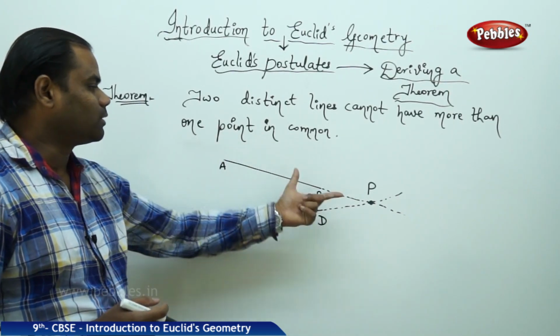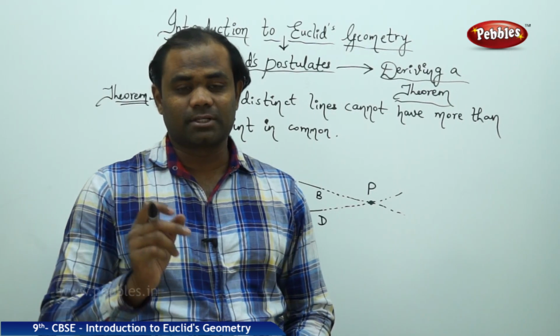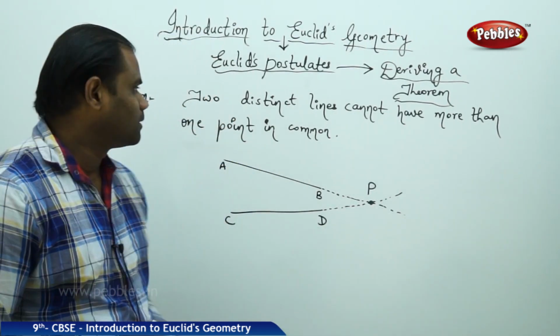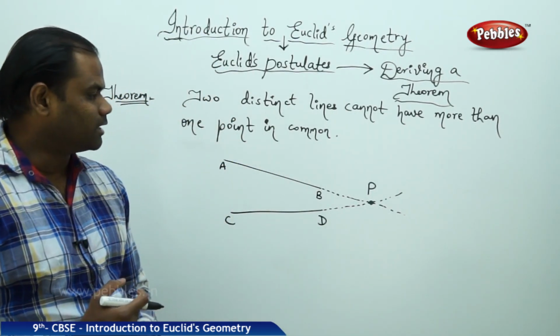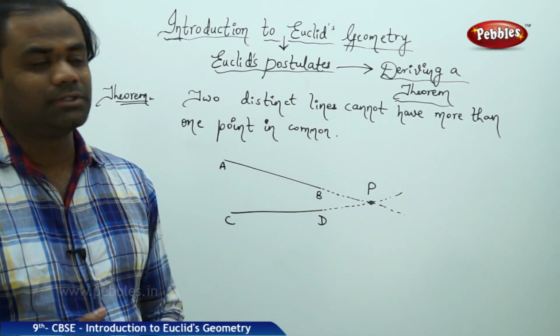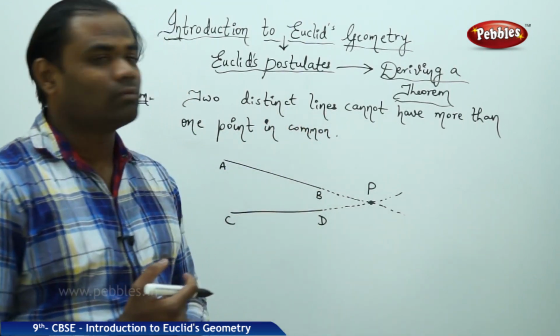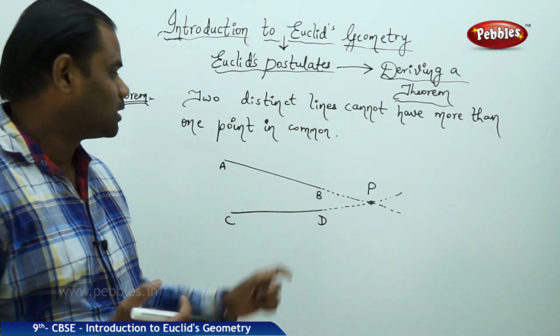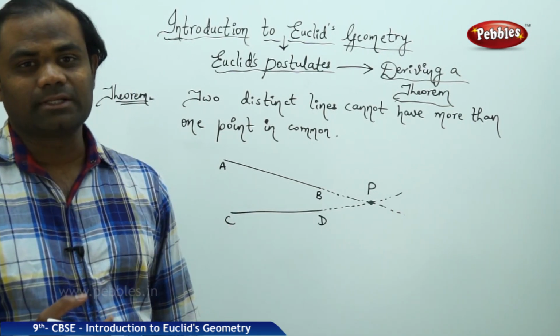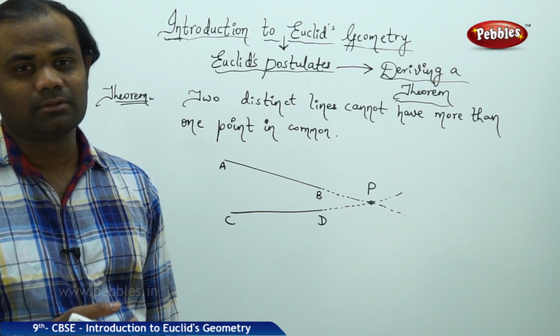They have one point in common, or they have one point of intersection. They must intersect, provided those two lines are not parallel to each other. So two distinct lines cannot have more than one point in common is how I understand the two lines intersecting. There should be only one point of intersection possible.